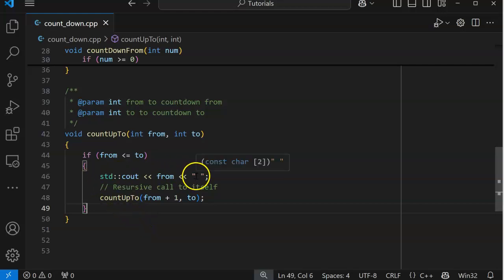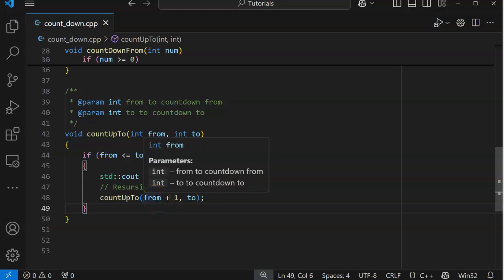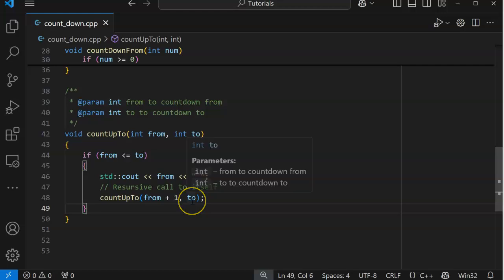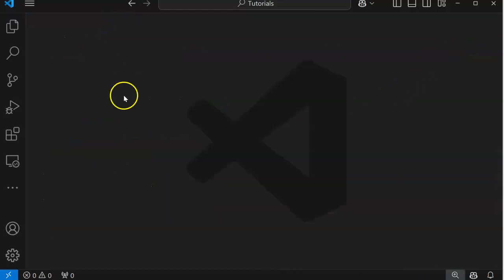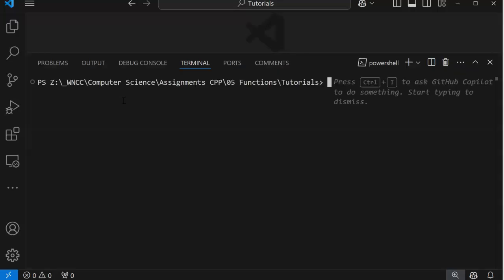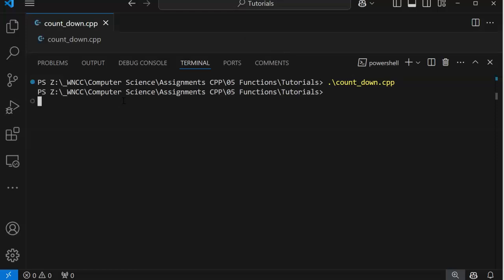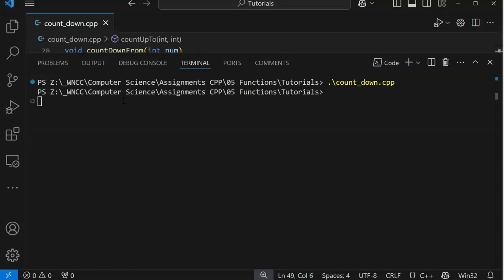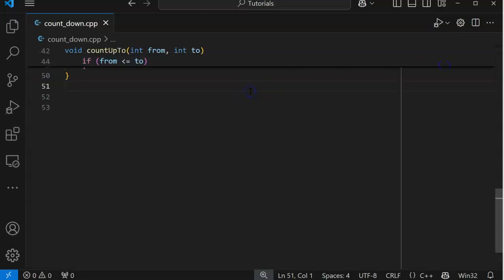So we print out a space, and the first time, we print out the from number plus 1, and then the 2. And let's just see how this thing works. This is called countdown. Oh, I opened up the file. That's not what I wanted to do, because I already had the file open.